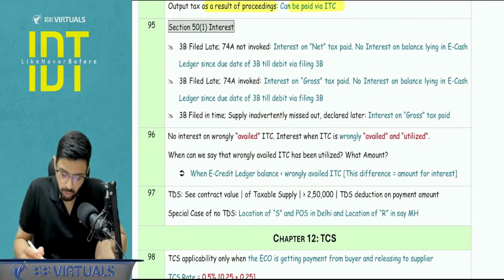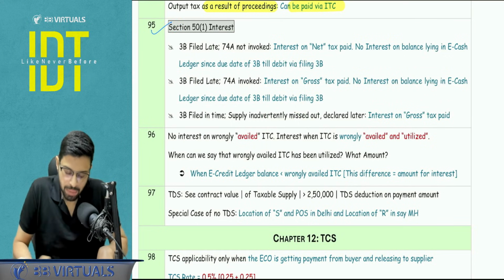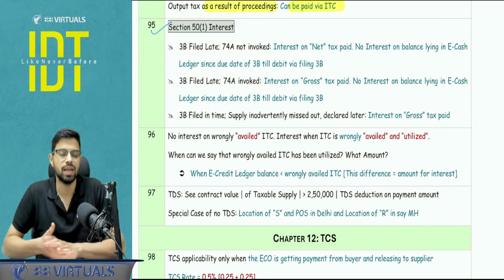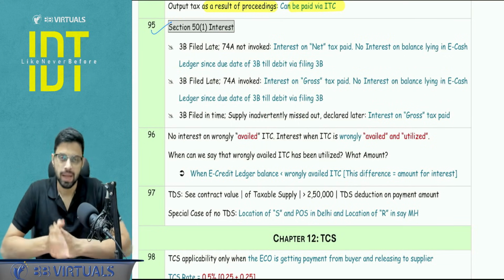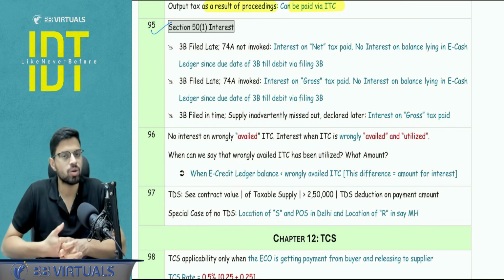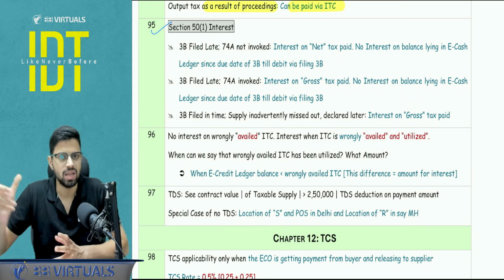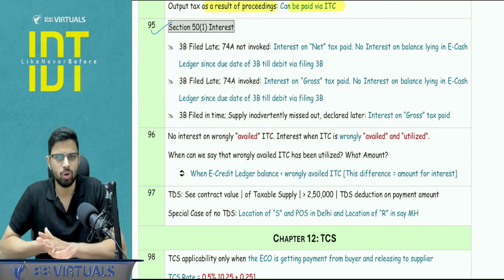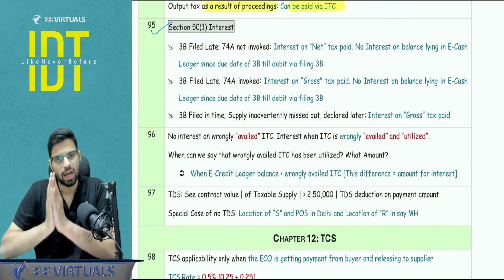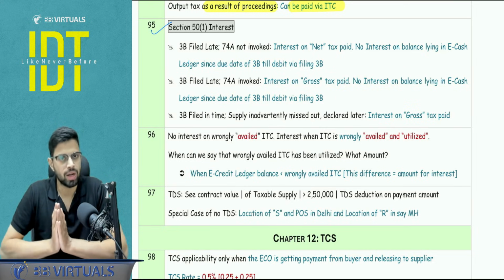Okay. Now moving on to the next one. Section number 50, that is the interest, basically very important. Recently the September 25 paper had also tested one specific part which was a little bit of a controversy, that some people had a different opinion, but we'll stick to the ICAI opinion. Now basically we will take three cases. Point to be noted, please pay attention.